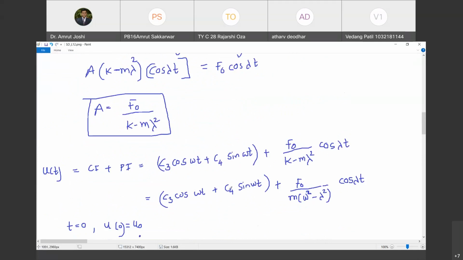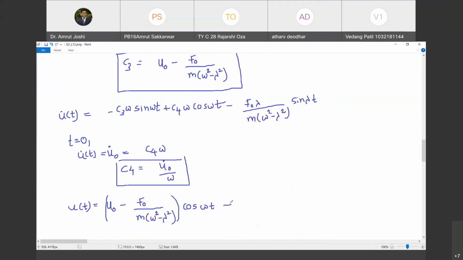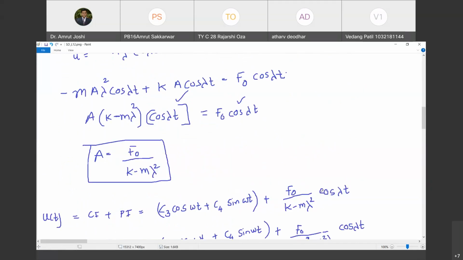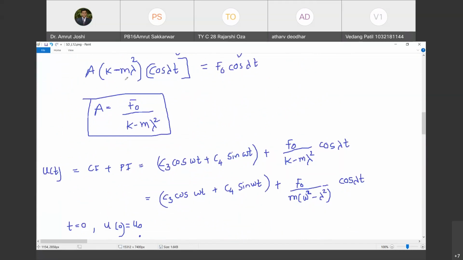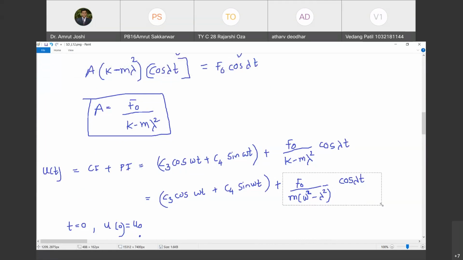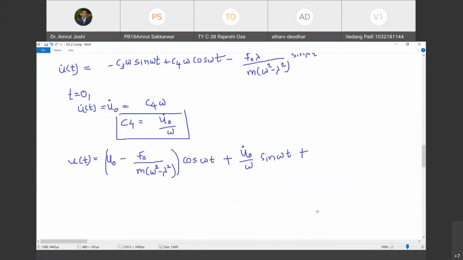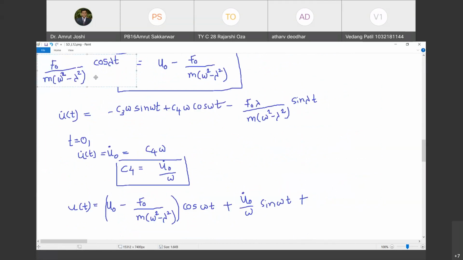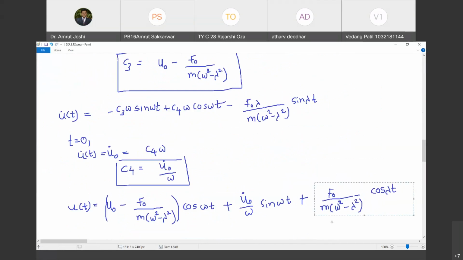Plus C4 sin omega t. That means u0 dot upon omega sin omega t. Right? Yes, sir. Plus F0 cos lambda t upon m omega square minus lambda square. Right. This is the solution.